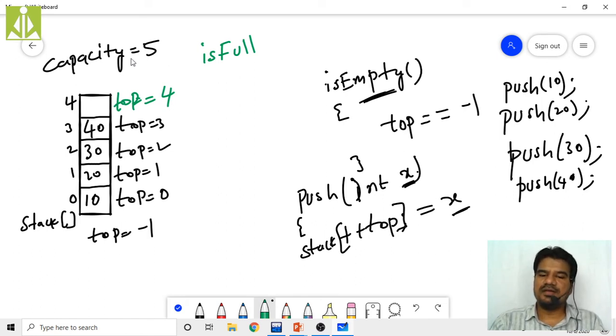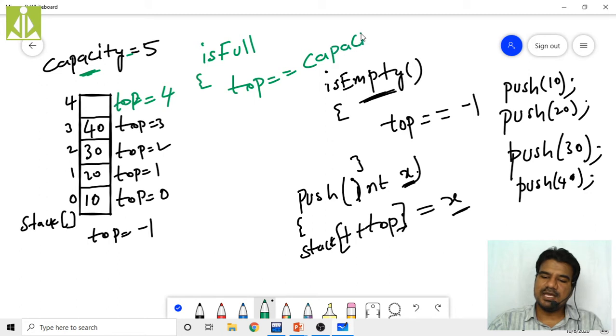So that is the reason why, in order to write the generalized statement, we use this capacity variable. So for isFull, we simply have to check whether top equals capacity minus 1 or not. If this condition is true, we say stack is full.